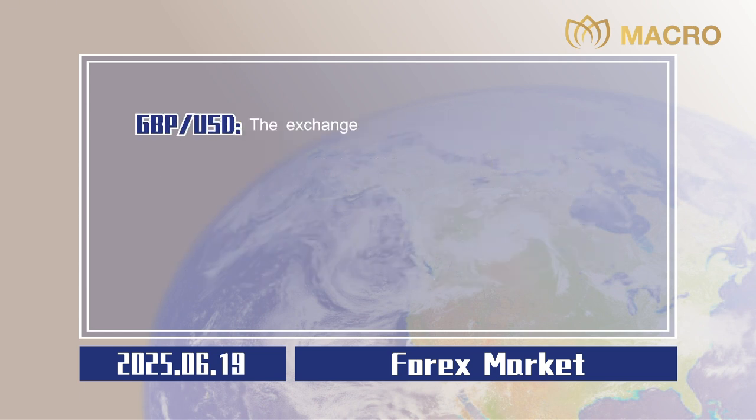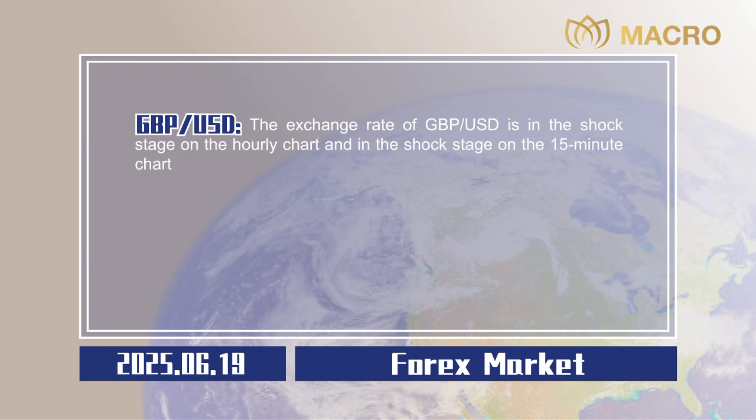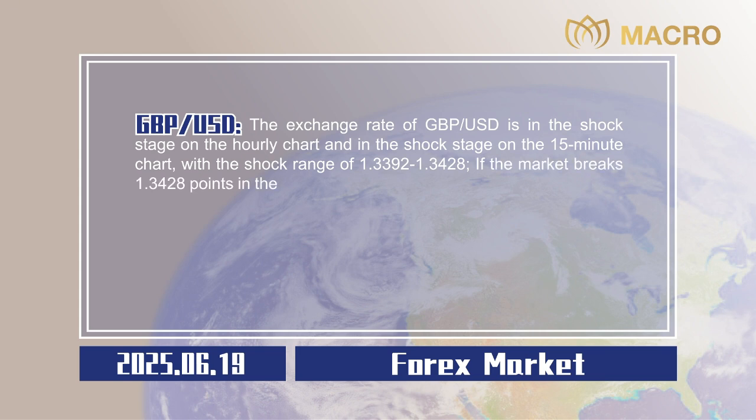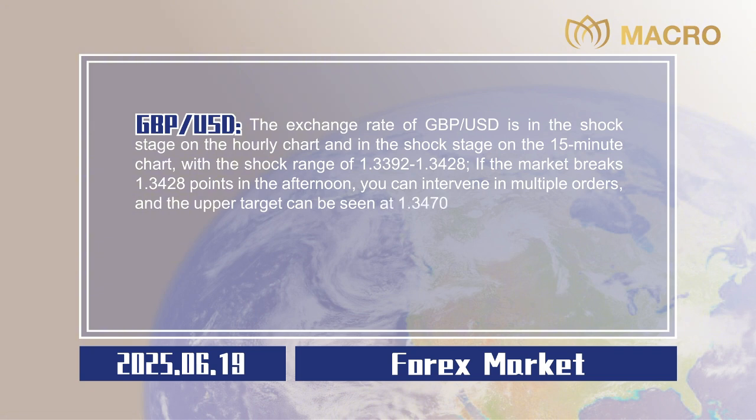Pound sterling to US dollar. The exchange rate of pound sterling to US dollar is in the shock stage on the hourly chart and in the shock stage on the 15-minute chart, with a shock range of 1.3392 to 1.3428. If the market breaks 1.3428 points in the afternoon, you can intervene in multiple orders, and the upper target can be seen at 1.3470 to 1.3510.